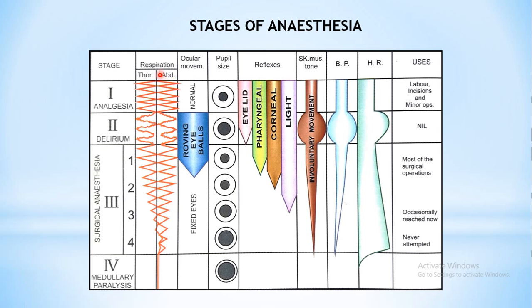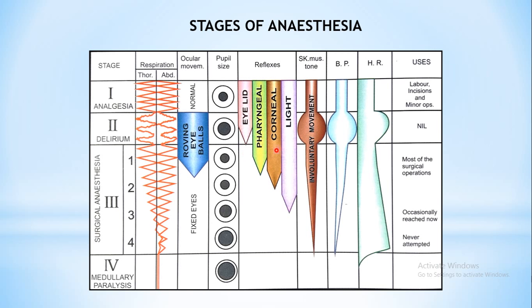Now both are important. Actually intercostal muscles and diaphragm both are important during the respiration. Okay, so now let's see what changes are taking place with the thoracic and abdominal respiration. Then comes the ocular movement, the eye movements, what is happening to the eye movements as the stages are progressing, what is happening to the pupil size during various stages, what is happening to the reflexes like eyelid, pharyngeal reflex. Okay, supposing if you are inserting some kind of intubation, pharyngeal reflex will be seen. That is laryngeal spasm will be produced and you will resist the intubation. So that's a pharyngeal reflex.